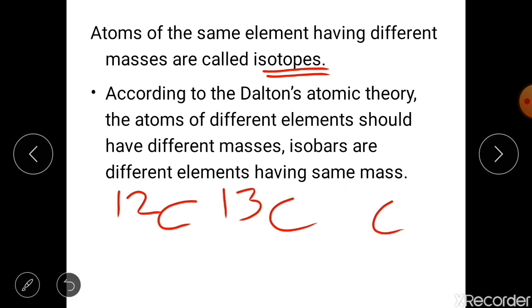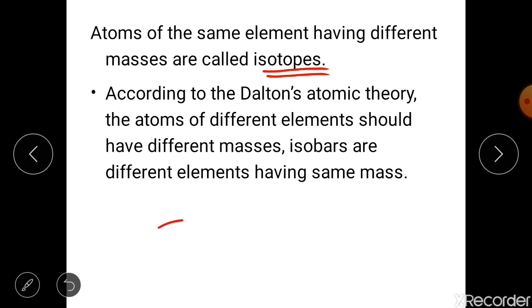Now the last thing is, as you know, Dalton said the atoms of different elements should have different masses. I have given one example to you earlier, but still, isobars are different elements which have the same mass. Let me give you one example. Look, calcium, okay, and the second is argon.